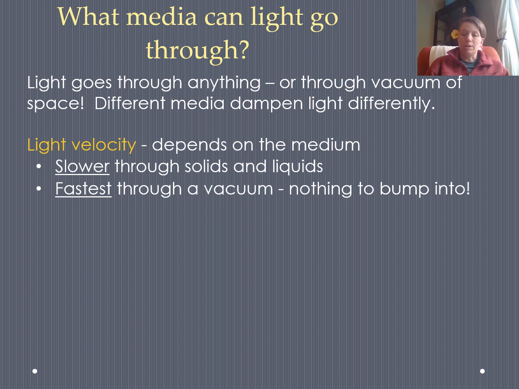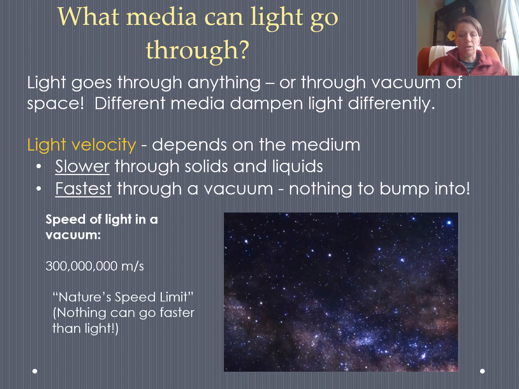For example, some media will dampen different frequencies of light out. And also, just like with all other waves, the speed of the light depends on the medium that it's going through. Opposite from sound waves, though, light actually goes slower through solids and liquids, and it goes fastest when there is nothing for the light to run into and be absorbed by.